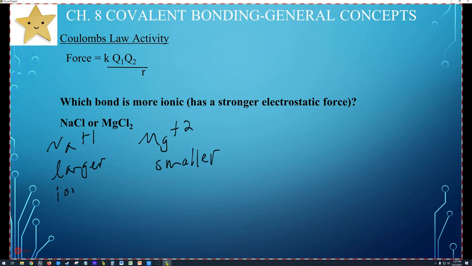So a larger ionic radius for the sodium, and a smaller ionic radius for magnesium. Let's set up Coulomb's law for each of these, just looking at the distance. We can already tell that magnesium is probably going to be smaller because of its charge.